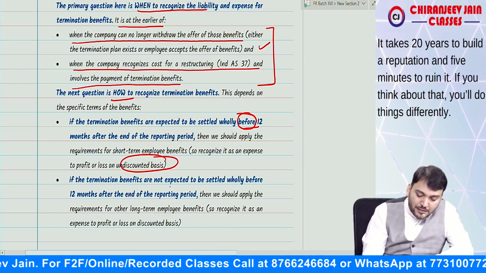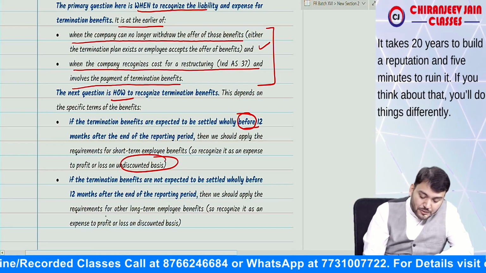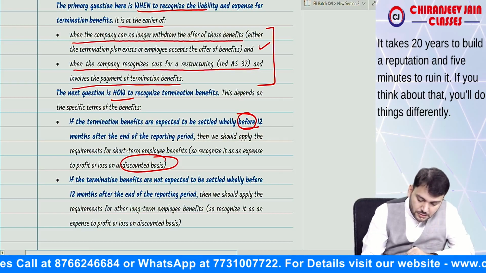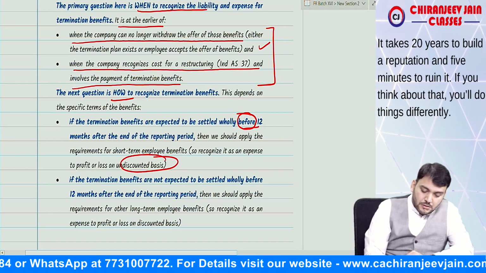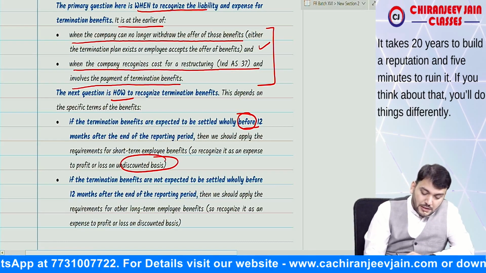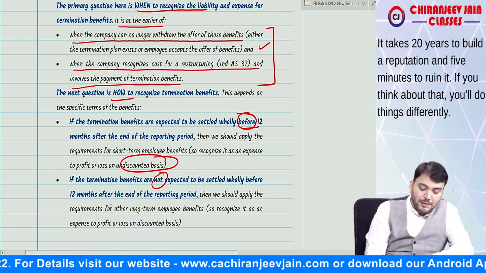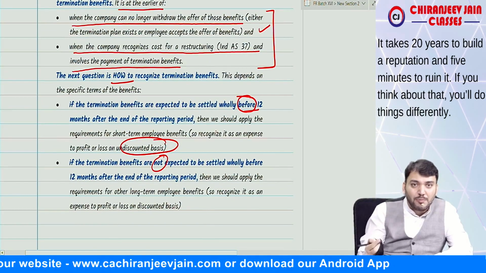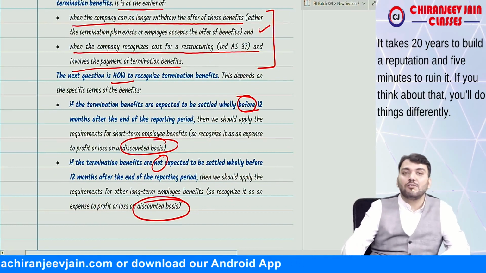And if the termination benefits are not expected to be settled wholly before 12 months after the end of reporting period, means it is payable after 12 months from reporting date, then it will be on discounted basis.